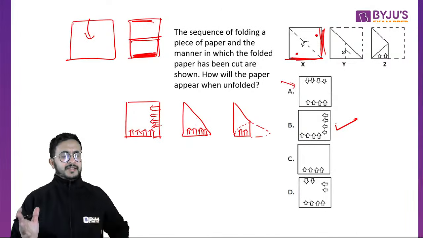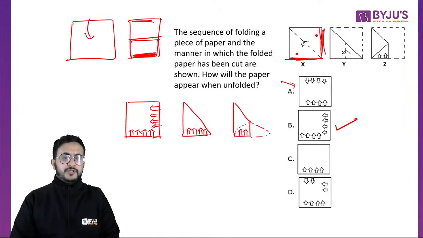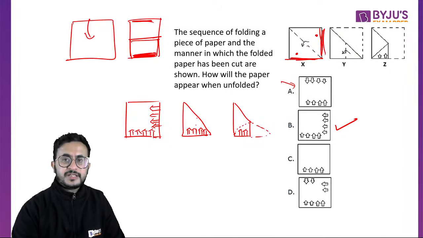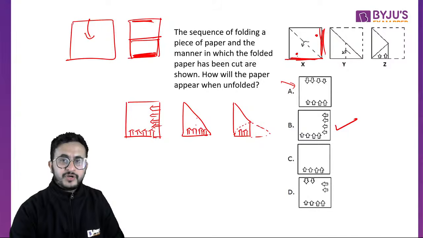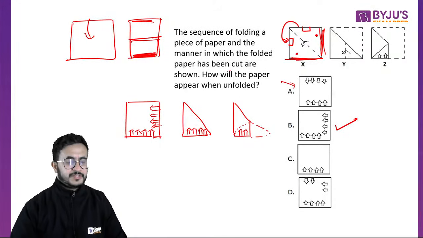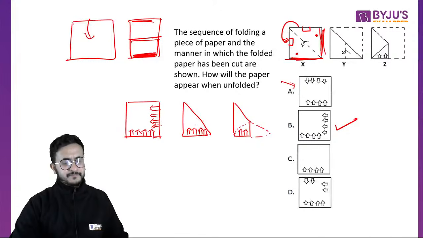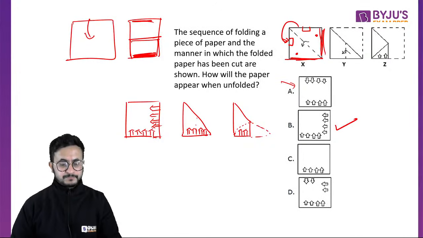So it should not be that you just take a mirror or water image, right? You have to see in which fashion it was folded. This layer was kept on this layer. So whatever changes you make here will be reflected on this side. Suppose we cut a rectangle here. That will reflect here because this side was kept on top of this side. So whatever is kept on top of another layer, the change is reflected on that part.